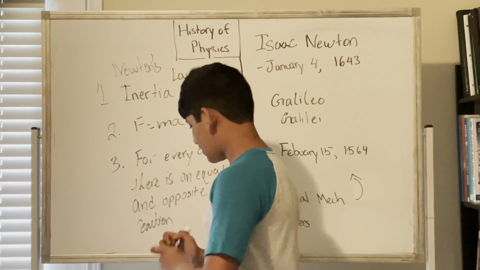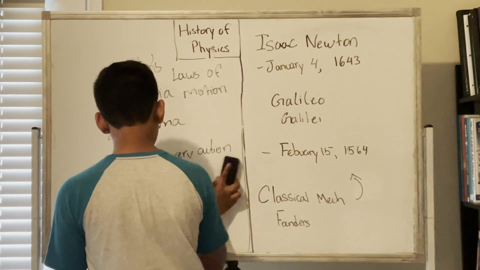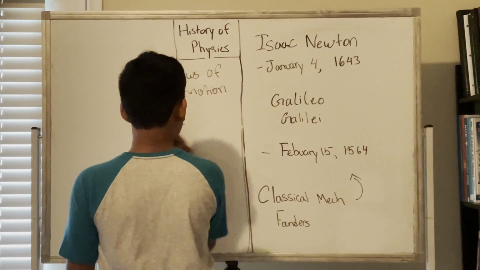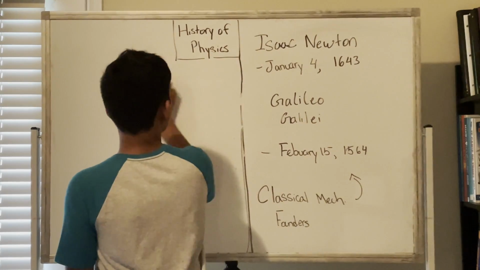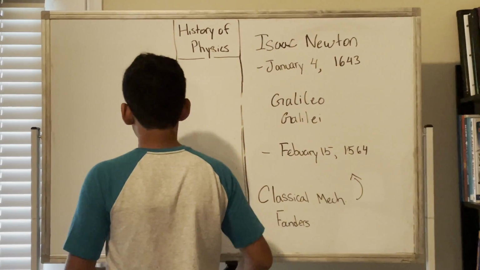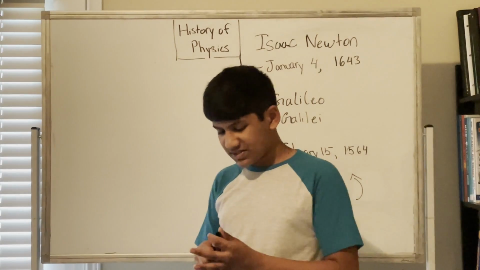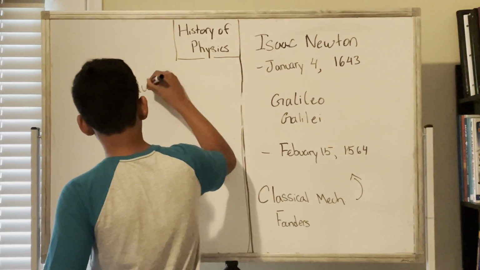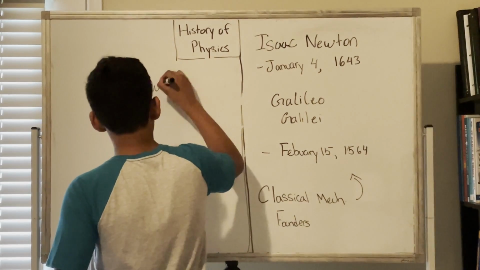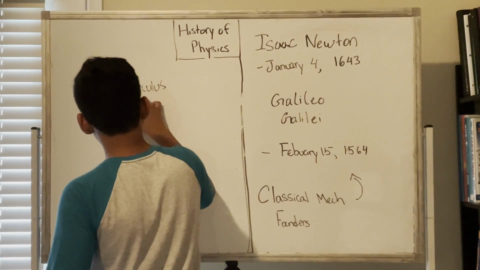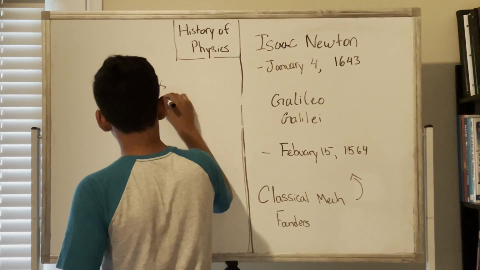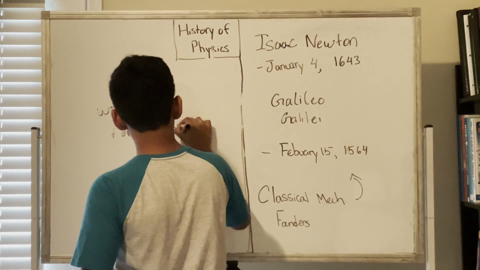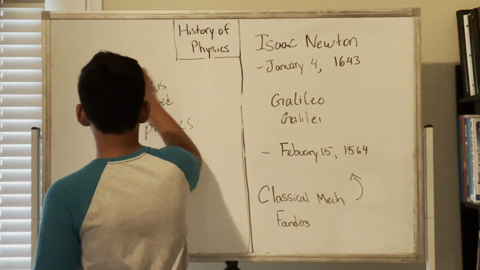So we can state that calculus was developed for physics. This is a statement that we can say.